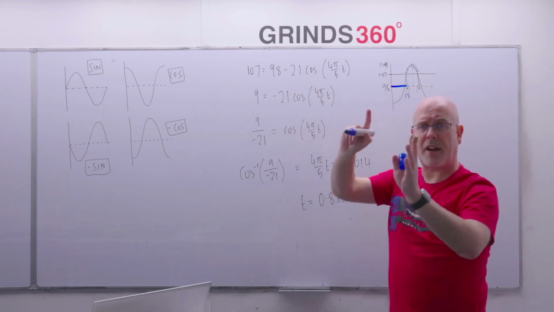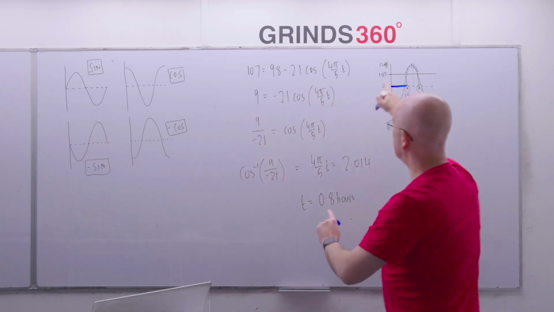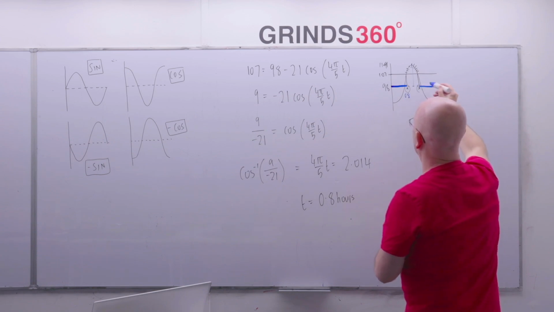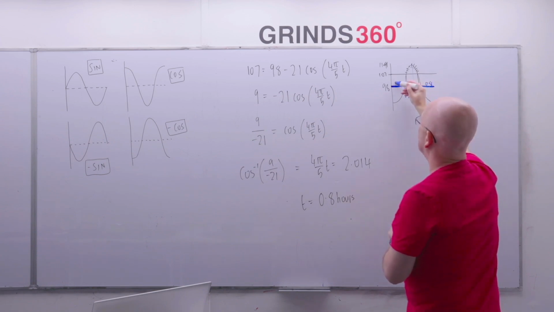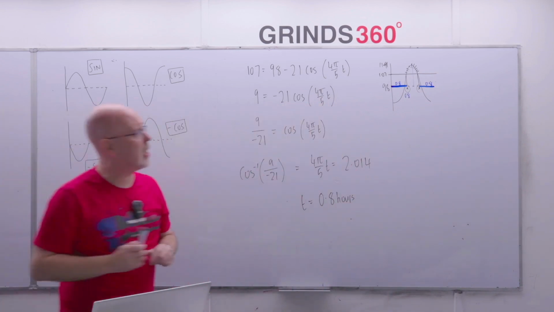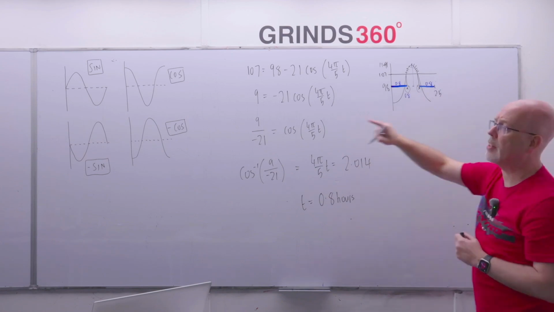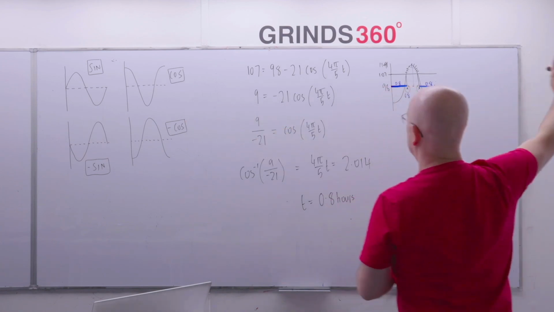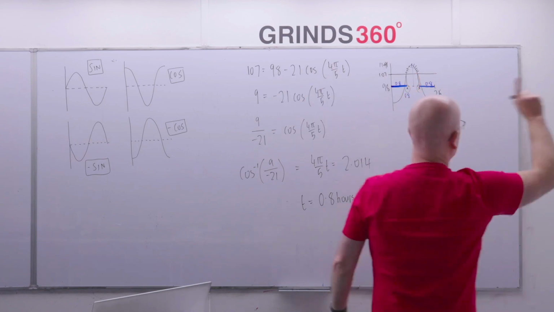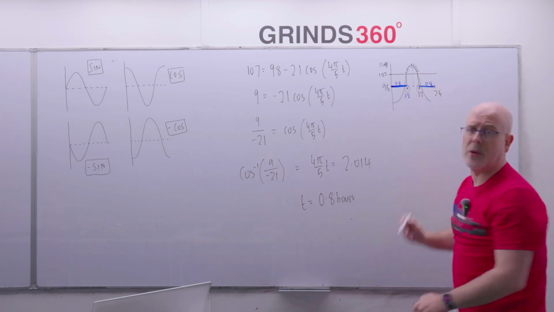Because these graphs are symmetrical, the right and left-hand sides are mirror images of one another. So if the first time is 0.8 hours in from the left-hand side, the second one is going to be 0.8 hours in from the right-hand side. So I'll just use the shape of the graph to find the second time. I'm not going to try and solve a cast equation here. And remember, this end of the graph here is 2.5. That's the period we found earlier on. So the first one is 0 plus 0.8 in from the left. This one is 2.5 minus 0.8. That's 1.7 hours there.